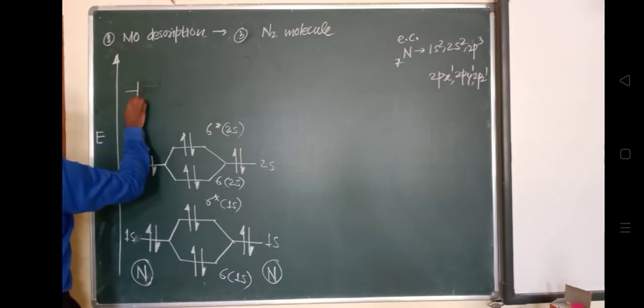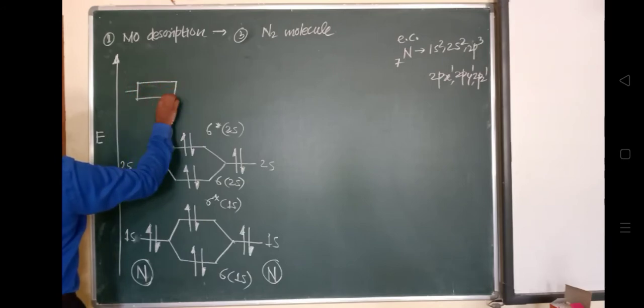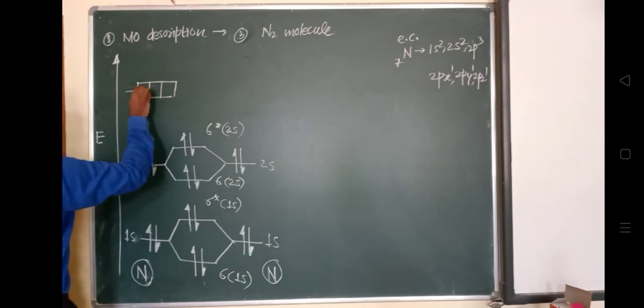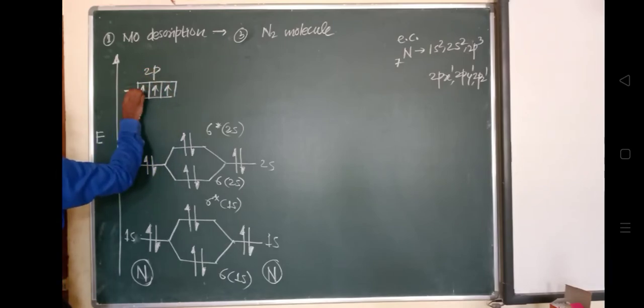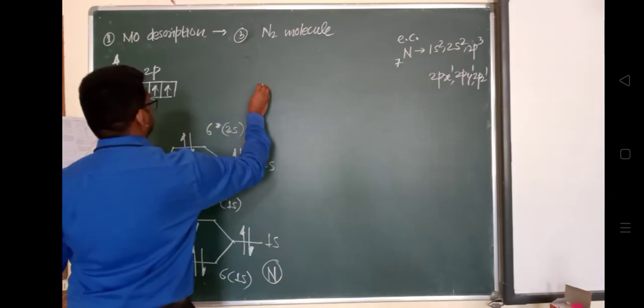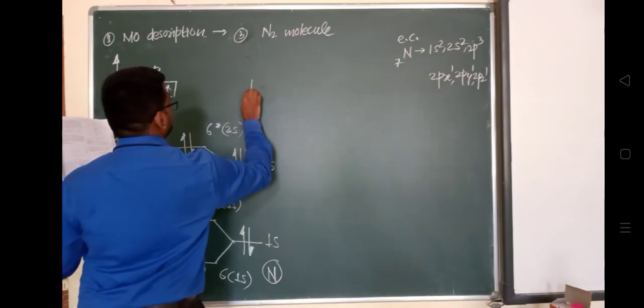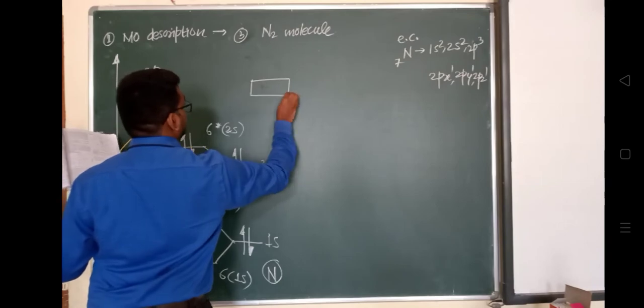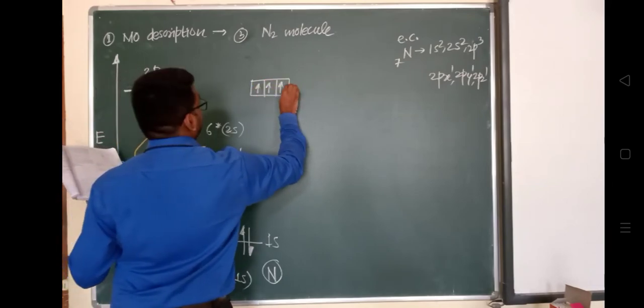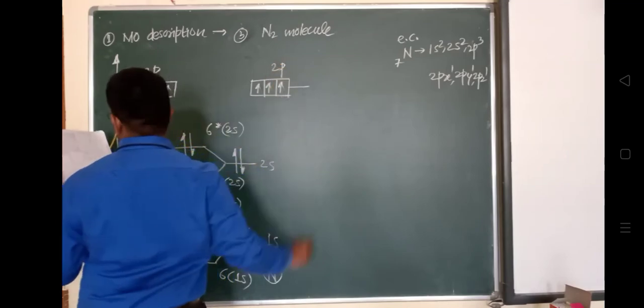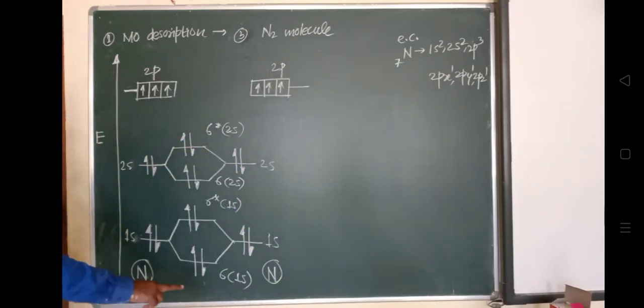This is the 2p orbital, with one electron in x, one in y, and one in z, of this nitrogen atom.